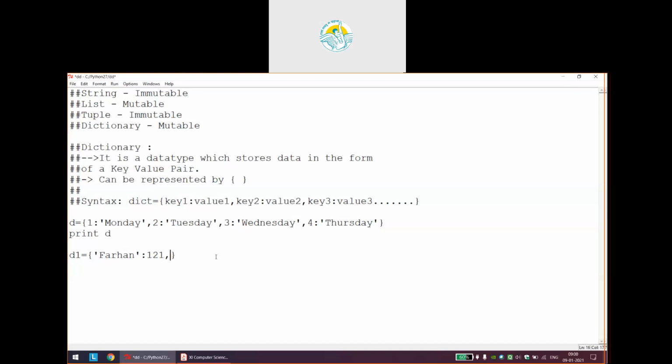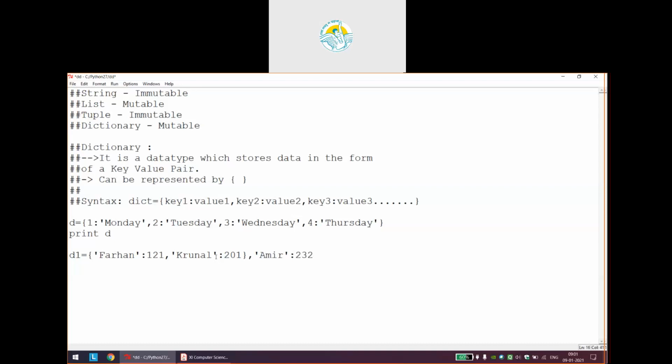Okay, suppose I want to use the name of Krunal, and I want to associate some value with Krunal. Suppose 201. Okay, similarly let me take one more name. Suppose I want to take the name of Amir, and Amir can relate to some random values, whatever is the case.